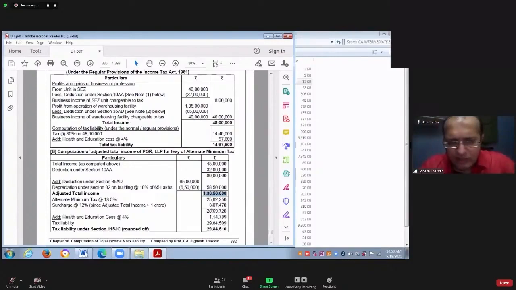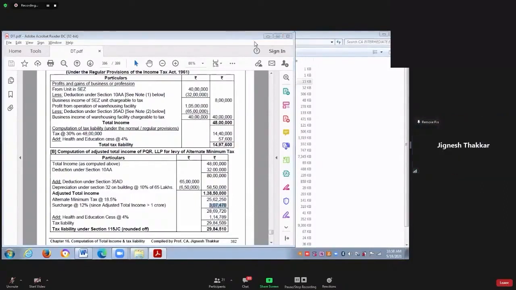So you calculate surcharge at 12% on this. Yes, calculate the surcharge at the rate of 12%. Will be how much? 12% of 25 lakh is 62,250.